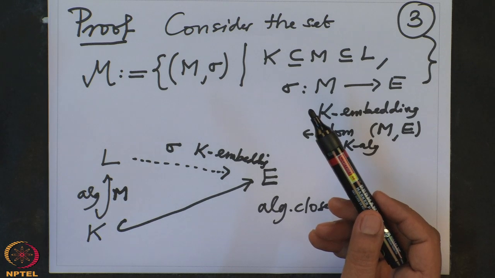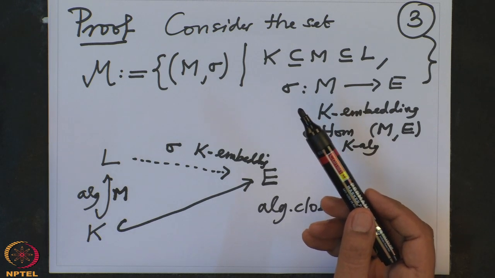That means every chain has an upper bound. One notes that there are maximal elements, and that maximal element will give us the required thing. This also shows that this process is not very natural, and the embedding may not be unique. There may be many embeddings.